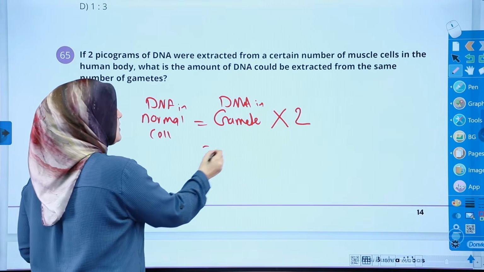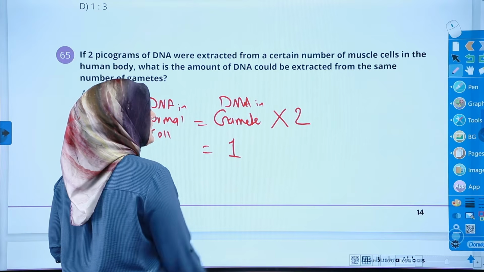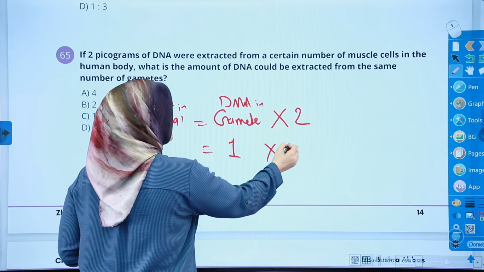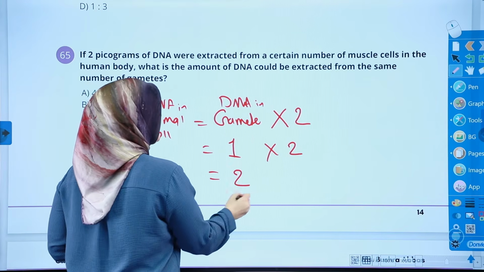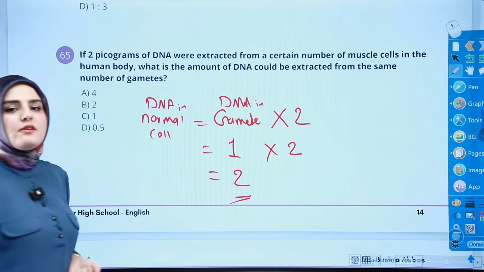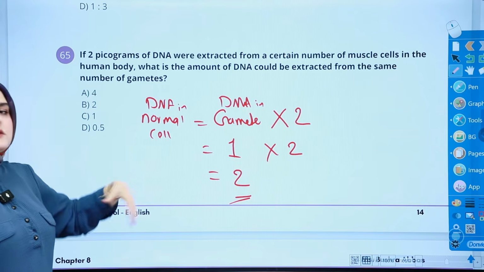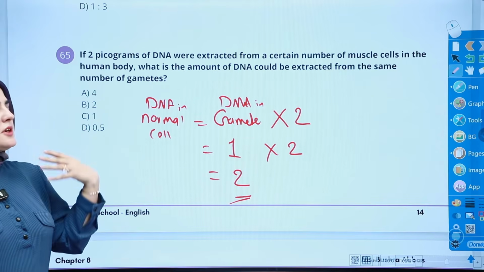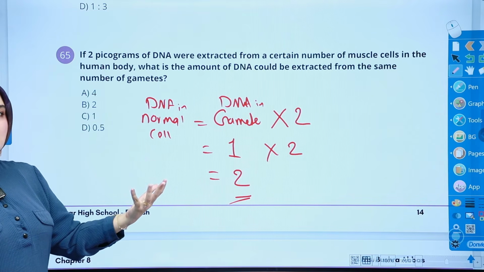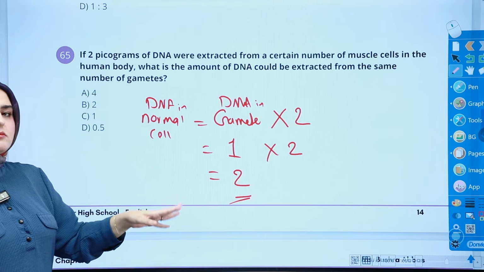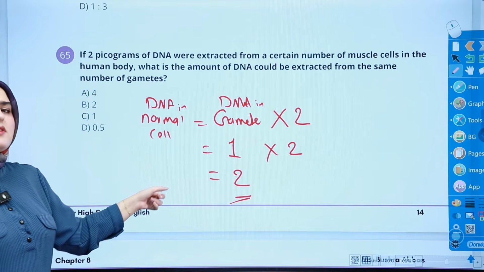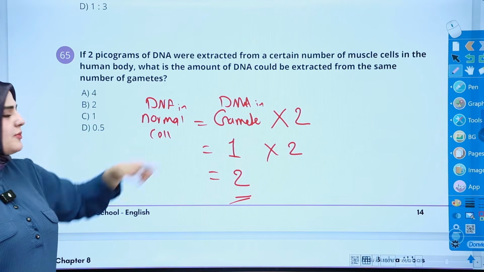So if we have 1 picogram of gamete, we have 2 picograms in each cell of the body. Whenever they ask you for the normal cell, times it by 2 if they give you the gamete.